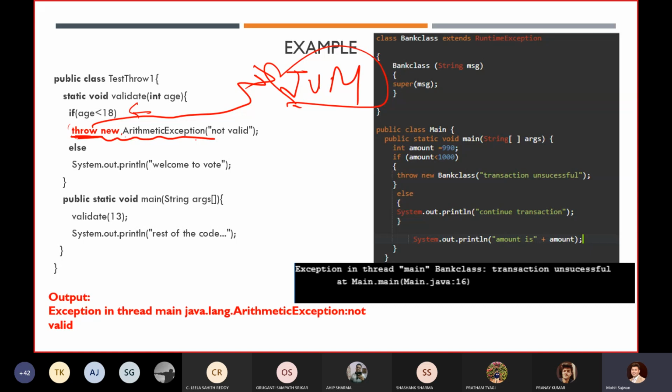If none of your methods is handling that particular exception, then JVM will directly give it to our default exception handler. The default exception handler will investigate only if none of your methods is handling that particular exception, and you will get an exception like that.